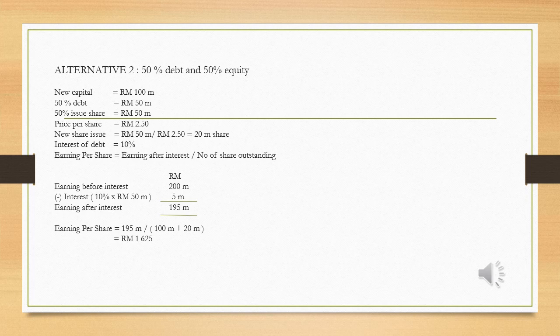Interest of debt is 10%, given in this question. Before we calculate earning per share, we need to find earning after interest. Earning before interest 200 million minus interest of debt 5 million, which is 10% interest multiplied by RM 50 million. So earning after interest, we will get 195 million. Earning per share is earning after interest divided by number of shares outstanding. 195 million divided by 120 million shares outstanding. So earning per share is RM 1.625.